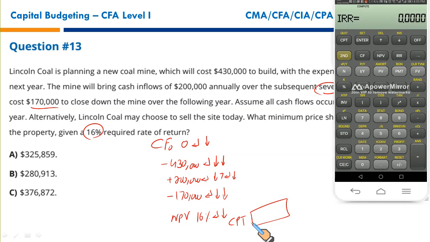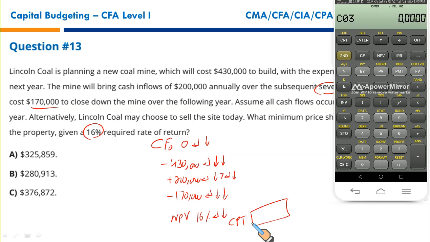Here we go. So cash flow at year 0, CF, it's 0. You press enter, down arrow key, then 430,000. Don't forget to put negative. This is the outflow at the end of year 1. Enter, down arrow key twice because it's a single cash flow. Then 200,000 inflow for the next 7 years. Enter, down arrow key. Since there are 7 such inflows, you will enter the frequency of cash flows as 7. Press enter, down arrow key.